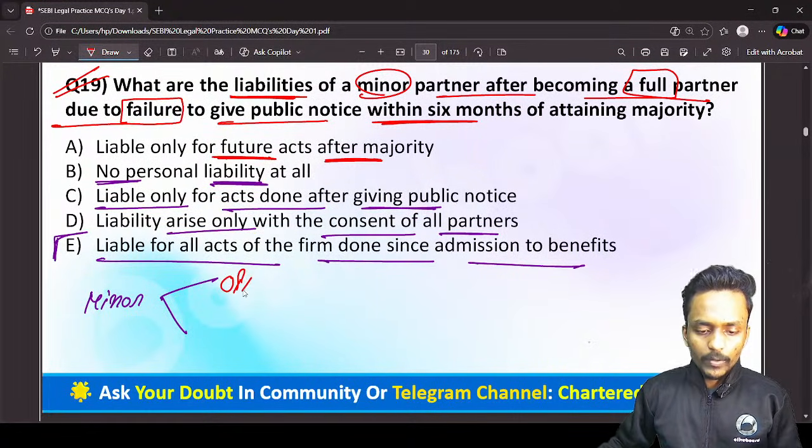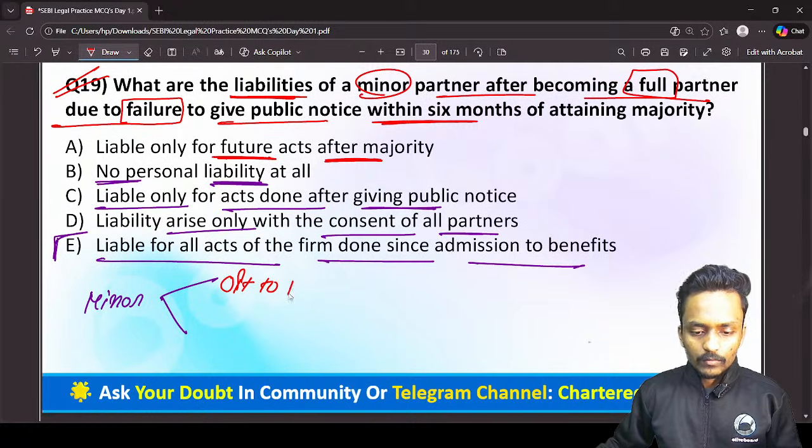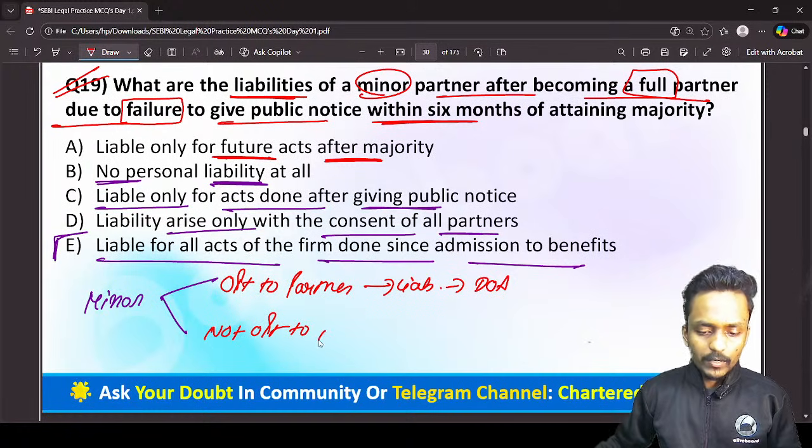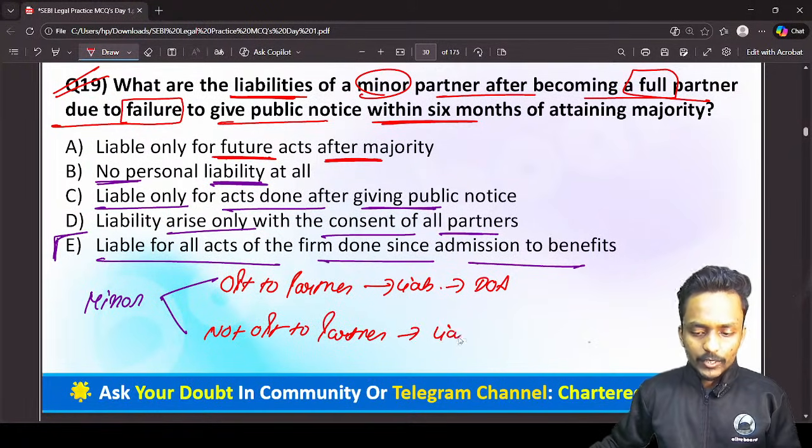So, a minor opts to become a partner. When a minor opts to become a partner, he is liable for his share from the date of admission. And when a minor does not opt to become a partner, his share will be liable up to the date of notice.